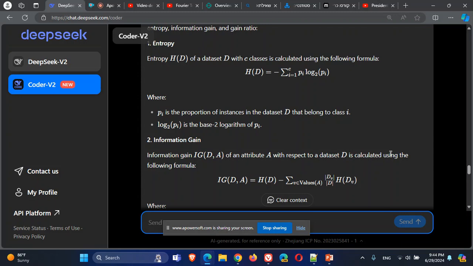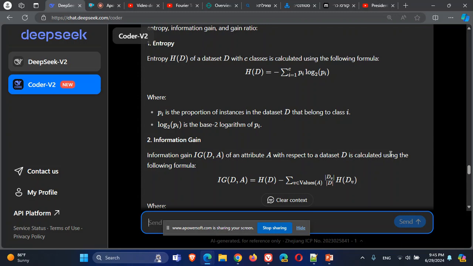Entropy comes from physics, from thermodynamics. The idea of entropy is a value that represents impurity, that represents orderliness or disorderliness. As the entropy gets higher, the impurity of the data is higher. There is more mess, there is more confusion in the data. As the entropy is lower, there is more order, there is more homogeneity, there is more purity in the data.